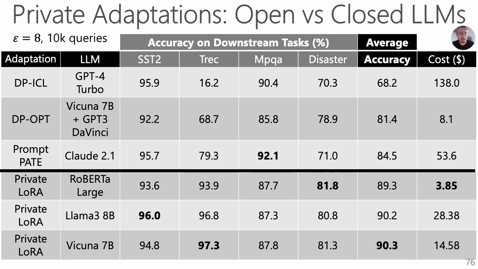And finally, PROM-PATE plateaus very fast, but still we present here the result for epsilon equals 8, though after epsilon equals 0.3, PROM-PATE doesn't really improve. This is because of the limited number of prompts that we can actually include in the prompt template. Here we run PROM-PATE on Claude 2.1. PROM-PATE got the best result for this model. And here, even with the strongest method for closed LLM adaptations, we still perform much worse than adapting open LLMs with private LoRa.